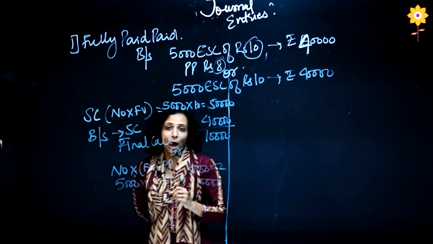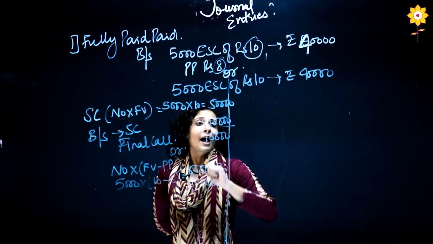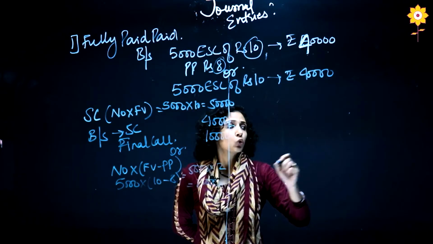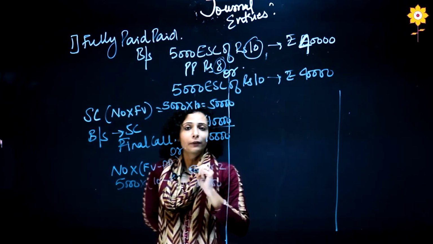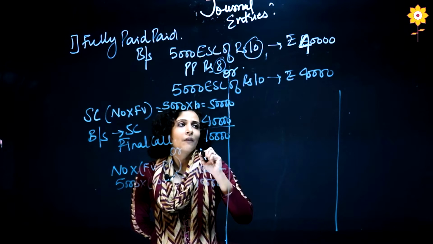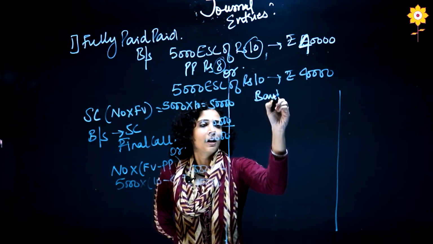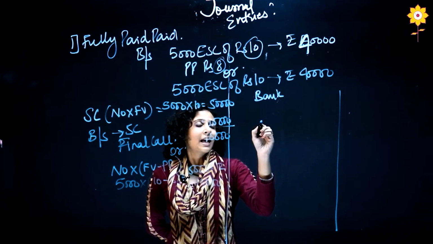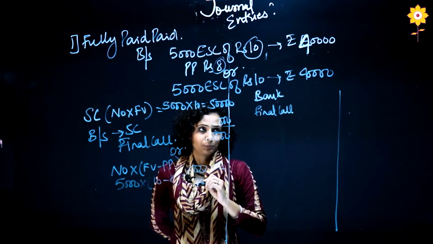So this is the amount I am getting here. Now let us come to the journal entry. When the final call is there, we have to pass 2 journal entries each and every time. Okay, we have got the money here. Now we will see 2 accounts are getting affected. First, we are receiving the money, that is the bank account. Second is the final call which we are receiving.